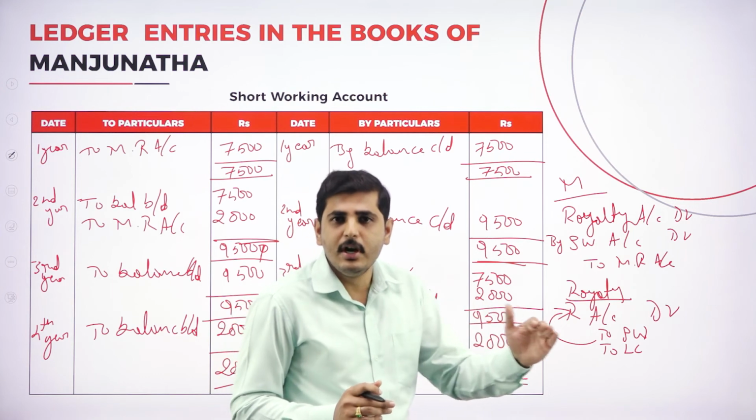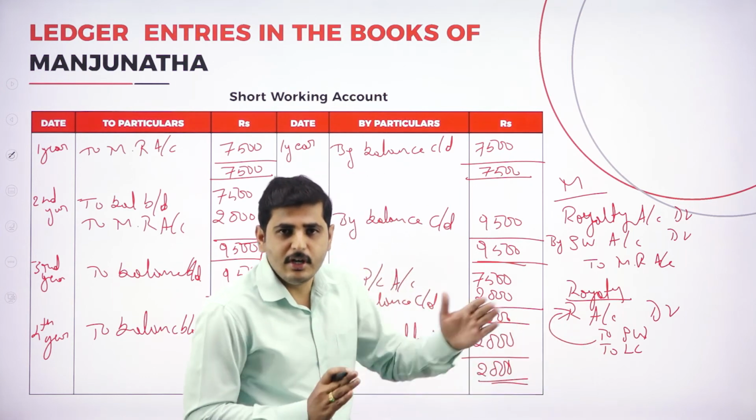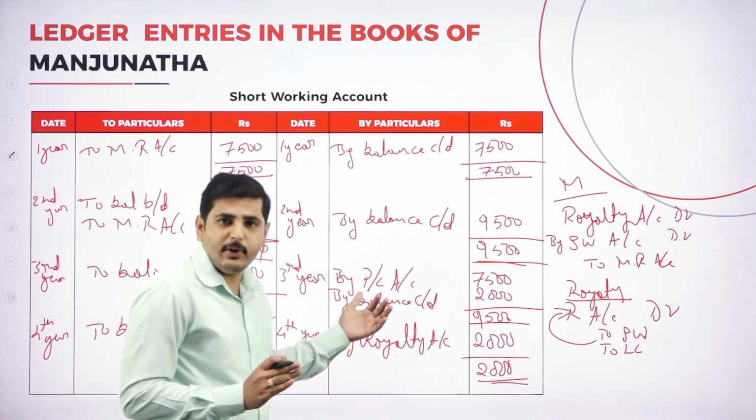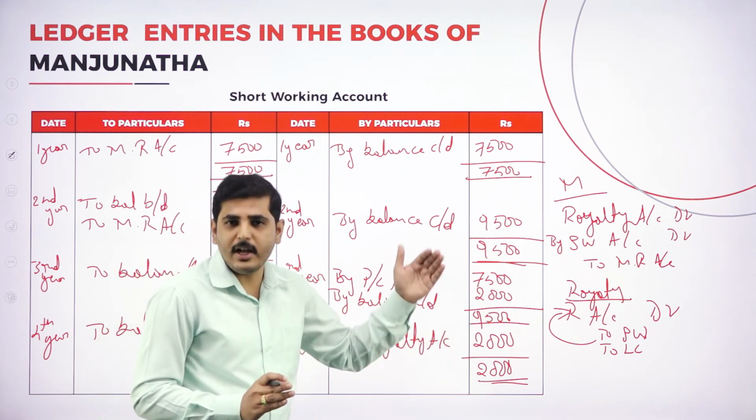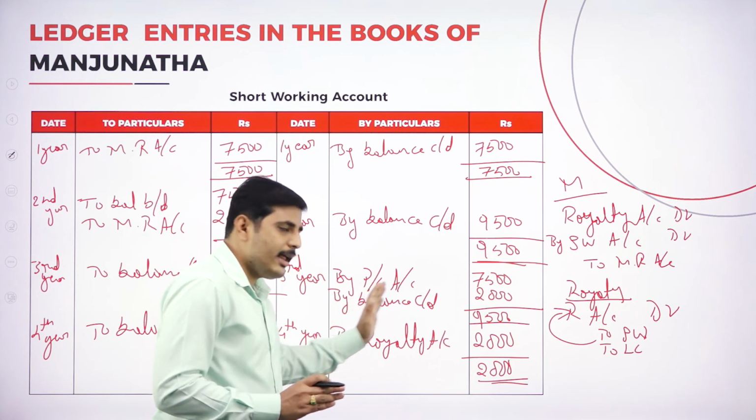Irrecoverable goes to profit and loss account. Recovered goes to by royalty account. If we could not recover that also, then it will be transferred to next year as by balance carried down.